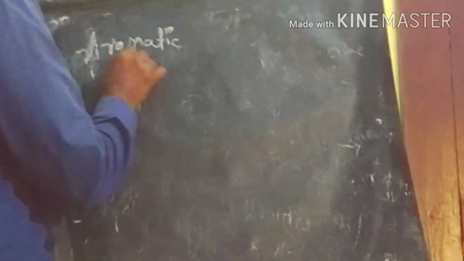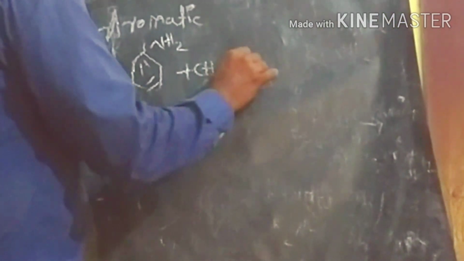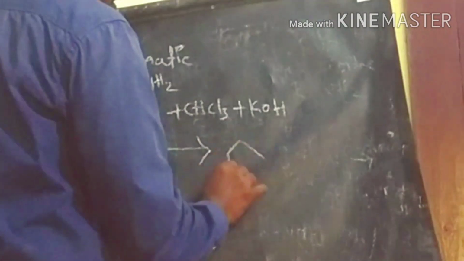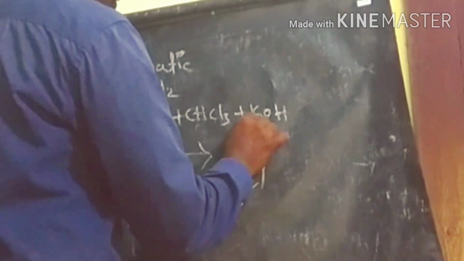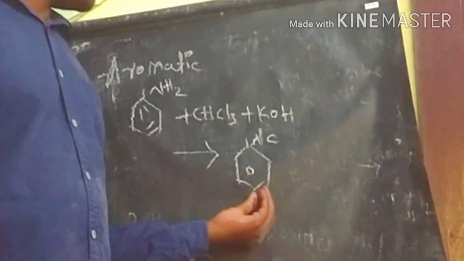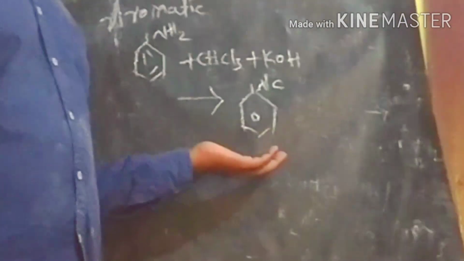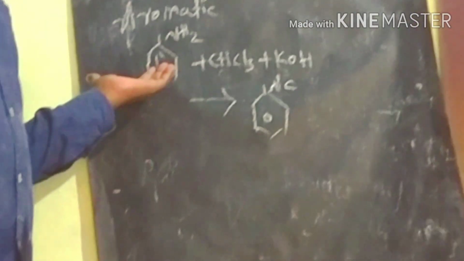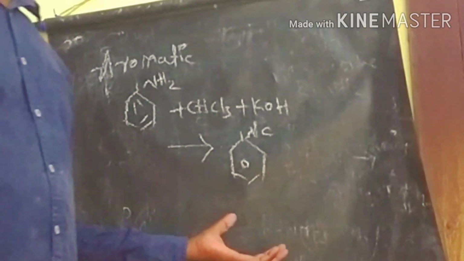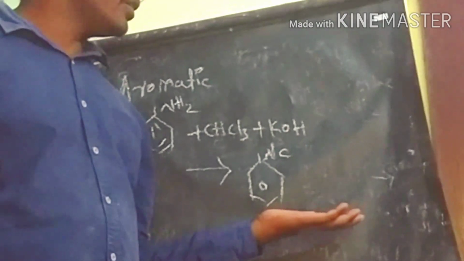Aniline reacts with chloroform in the presence of the base potassium hydroxide to form the carbylamine. This carbylamine, which we call phenyl isocyanide, has a pungent smell that identifies the aniline compound. So we can conduct the carbylamine test on aniline; if we get the pungent smell, then the unknown sample may contain aniline.